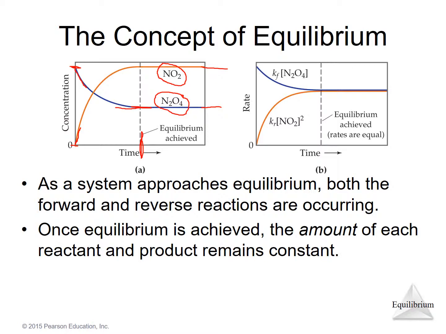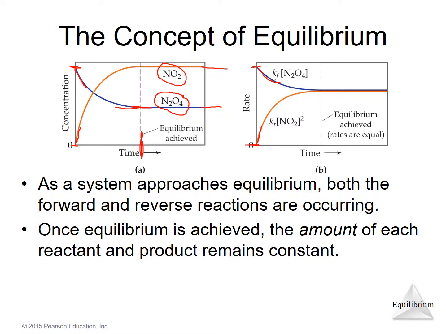the forward reaction and the reverse reaction, over here, notice we start out with a high rate of forward reaction because there's a lot of N2O4 present. And then with time, that levels off because some of the N2O4 is being used up. The reverse reaction starts out with nothing being produced, and then it rises with time as the NO2 is being produced, and so the NO2 being produced results in the reverse reaction taking place.